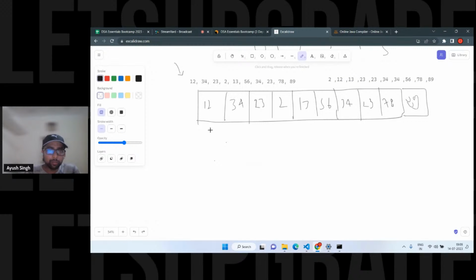So how will it work? It will compare the consecutive elements, right? Consecutive means in a single traversal, it will compare all the elements. Here we'll talk about the time complexity also, and I have one kind of quiz question for you guys. Those who don't know bubble sort will understand here, and those who already know, I'll ask you a question: how to optimize bubble sort so it works in the best case? That is the question.